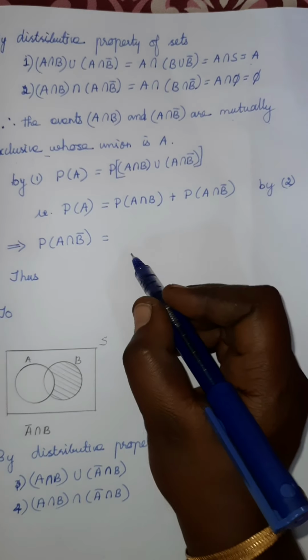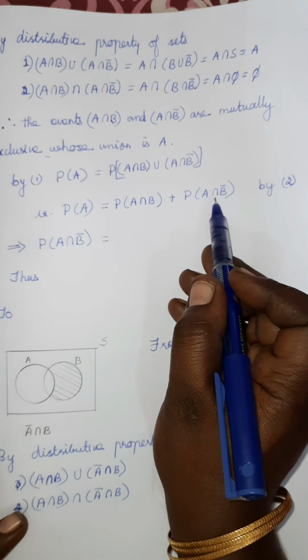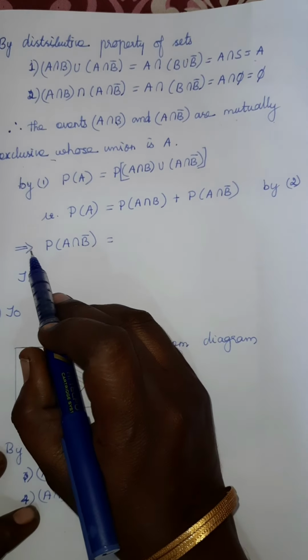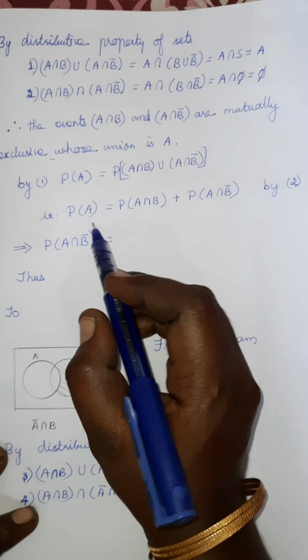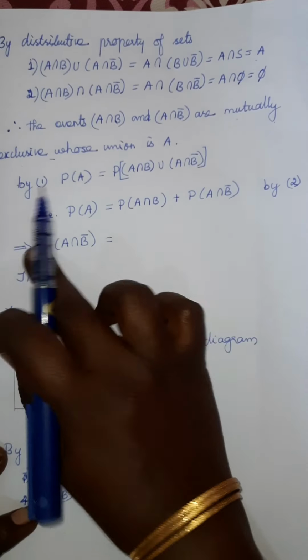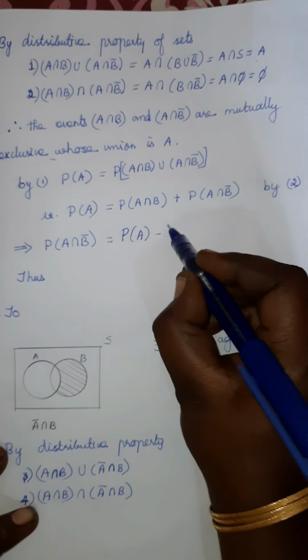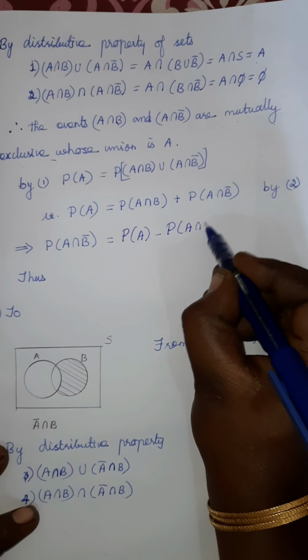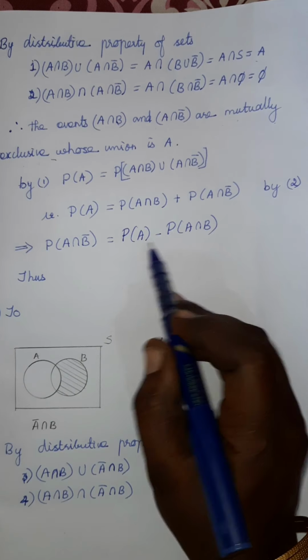Here we need to prove P of A intersection B bar is equal to. So you can take it on the left side separately. So P of A intersection B bar is equal to this, you keep it separately on one side, this P of A intersection B, take it to the other side. So P of A minus P of A intersection B. Okay, so we got the result of the second part.